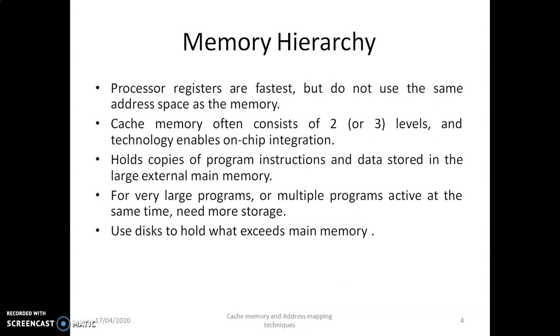Processor registers are fastest but do not use the same address space as the memory. Cache memory often consists of 2 or 3 levels, and the technology enables on-chip integration. Very large programs, or multiple programs active at the same time, need more storage. In order to keep track of this, we need to access some additional memory, which is nothing but secondary memory.